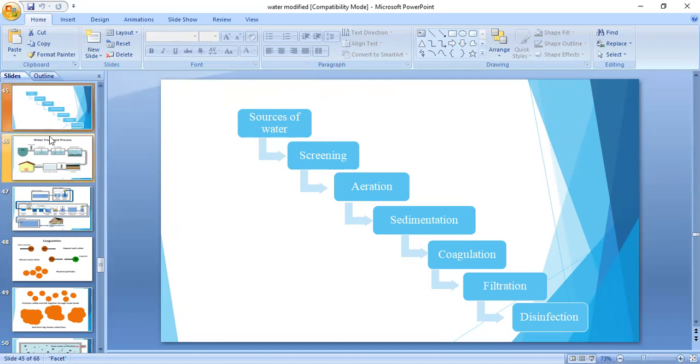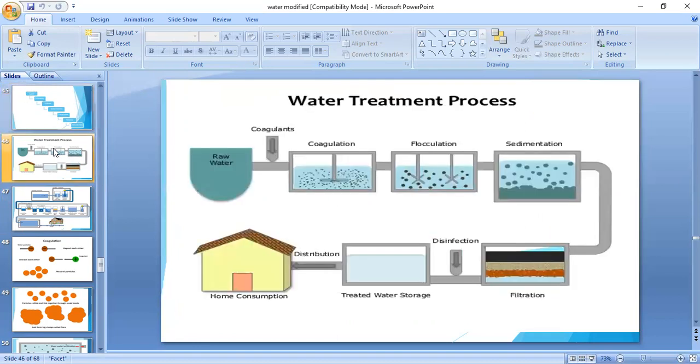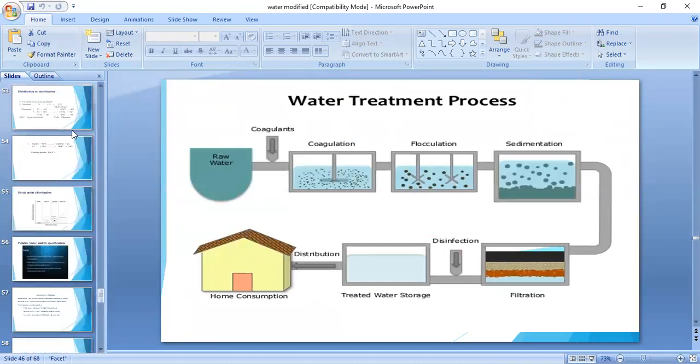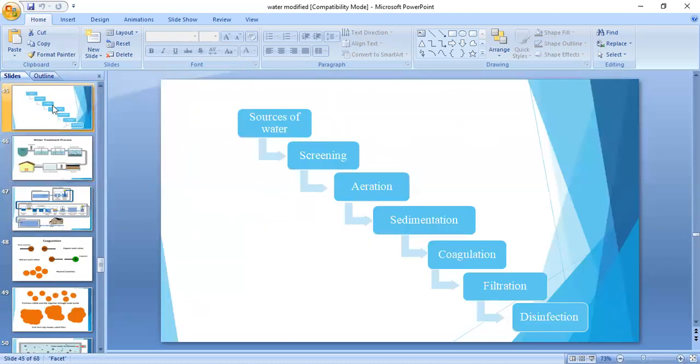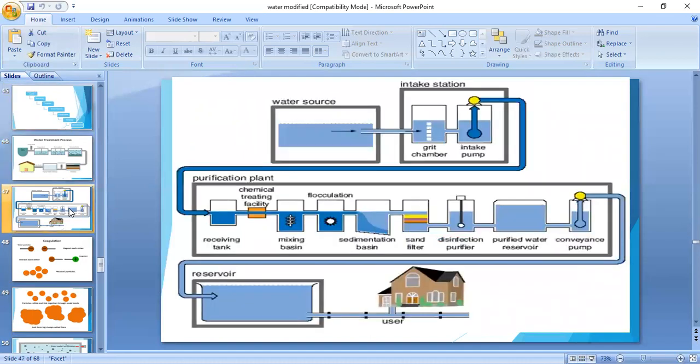What is screening here? Big screens made of steel are present in GHMC. When the raw water passes through these screens, floating matter and impurities are removed from the water.